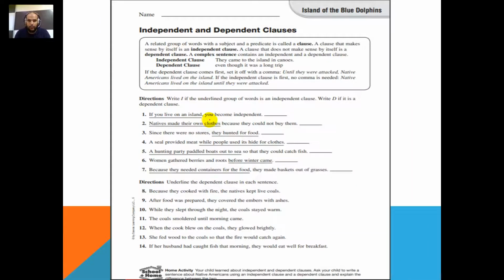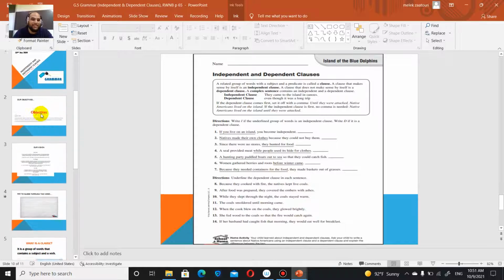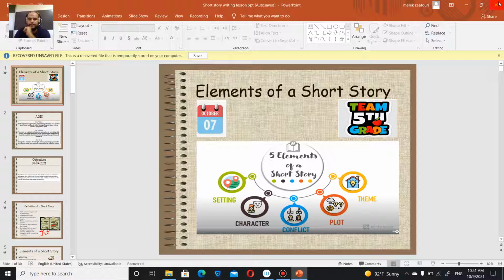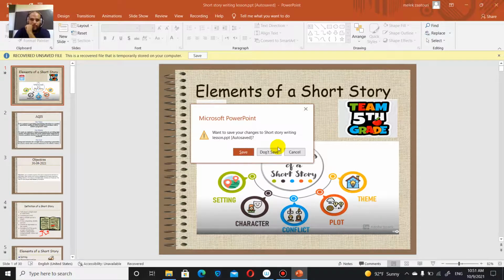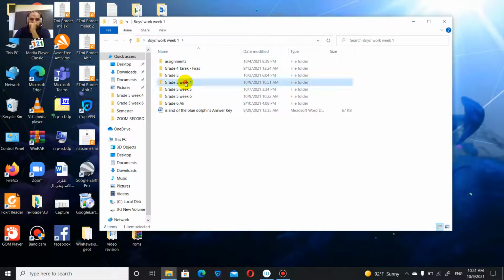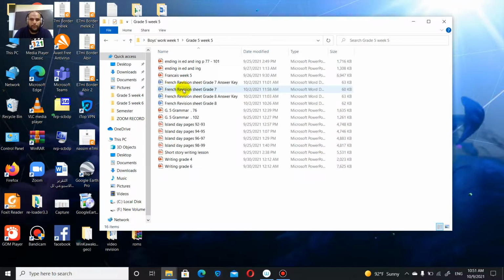So, let's move forward. Here you have the page. Please, I have to remind you of the page. It's page 65. Go back. We have revised everything on that page. And pay attention, whenever you have a dependent clause and an independent clause, it means that you have a complex sentence. Okay, so we have finished with this. Let's go back now. So that's the dependent and independent clause. Let's go to week 5 now.